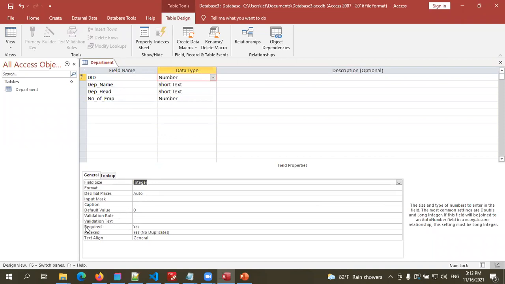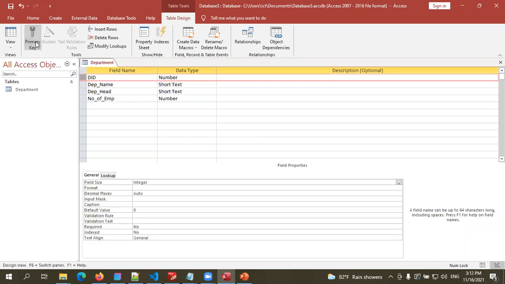Then this is important, required. If filling this field or entering data into this field is compulsory, you have to make it a required field. In the table, it is compulsory to add data. Again, you can see the key sign here. That means the primary key of this table is this one, DID, right? If you want to change this one, you can select this and click on primary key.